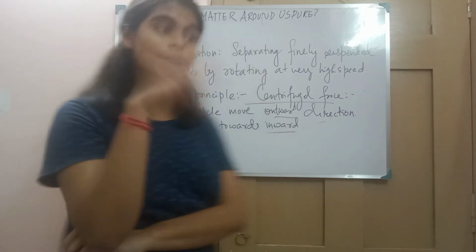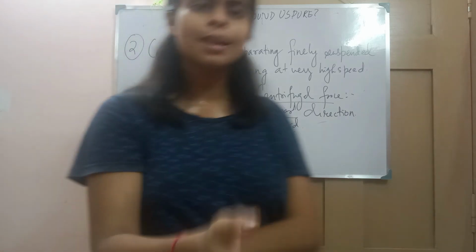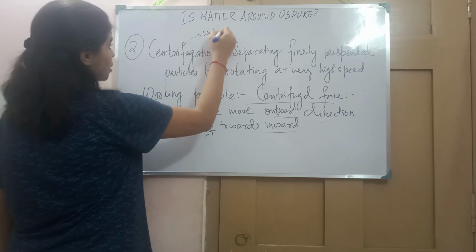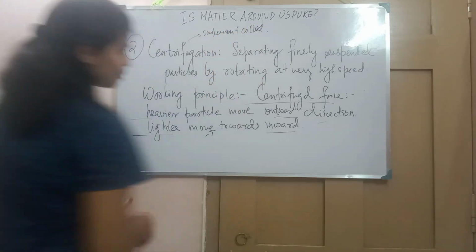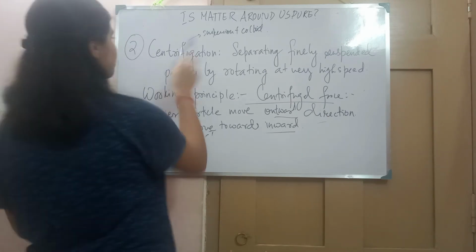It is not confined to colloids; you can use it for a suspension also, plus colloid. Colloid is the best. You cannot perform filtration or sedimentation on it, but here you can.